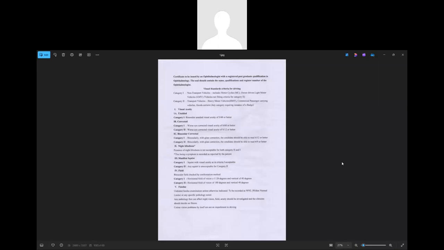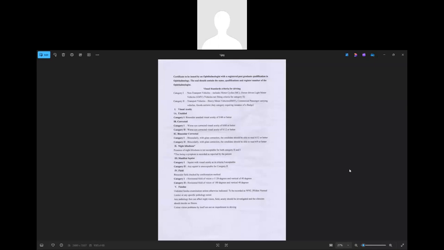Then the visual acuity criteria for binocular correction: for category 1 vehicles, with binocular glass correction, the candidate should be able to read 6/12 or better. And in category 2, with glass correction, the candidate should be able to read 6/9 or better. The second criterion is night blindness. Presence of night blindness is not acceptable for both category 1 and category 2, and this is a symptom recorded as reported by the patient.